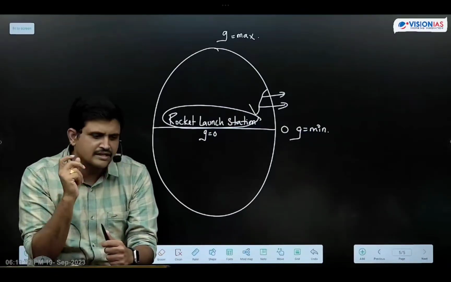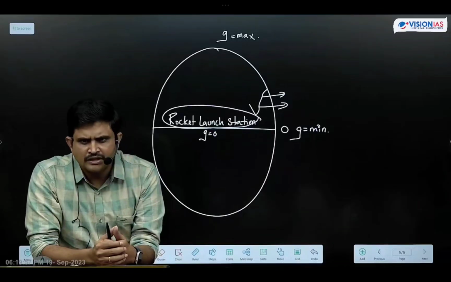Shall we write regarding this? First, start writing like this: rockets are launch vehicles.